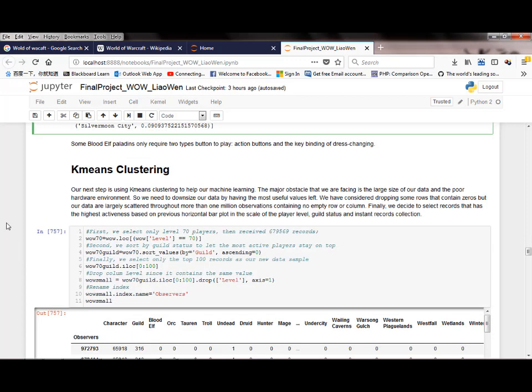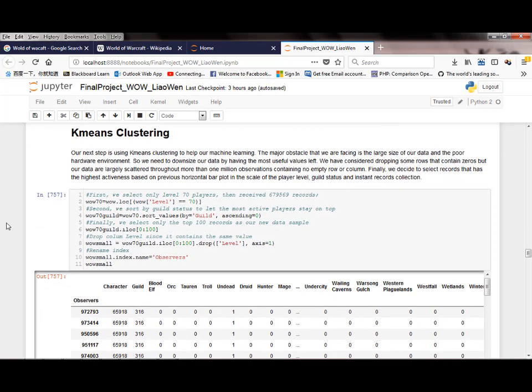Our next step is using k-means clustering to help our machine learning. The major obstacle that we're facing is the large size of our data and the poor hardware environment. So we need to downsize our data a little bit by having the most useful values left.